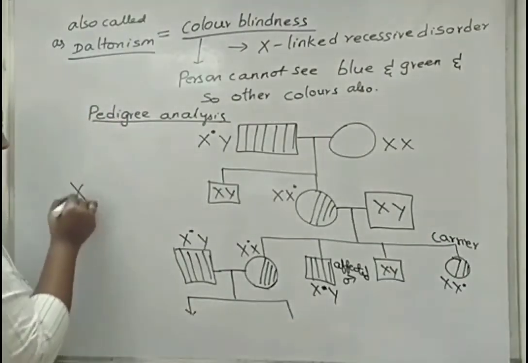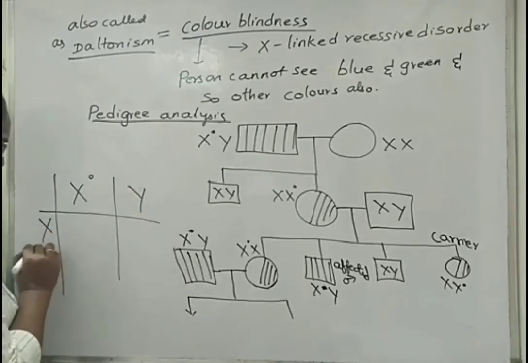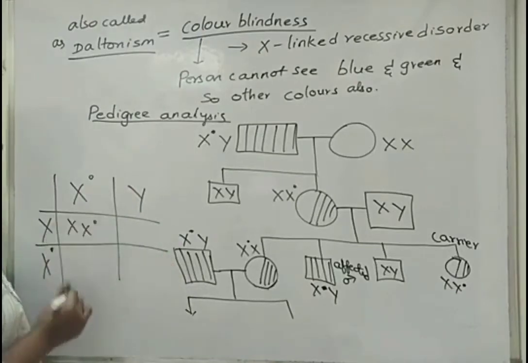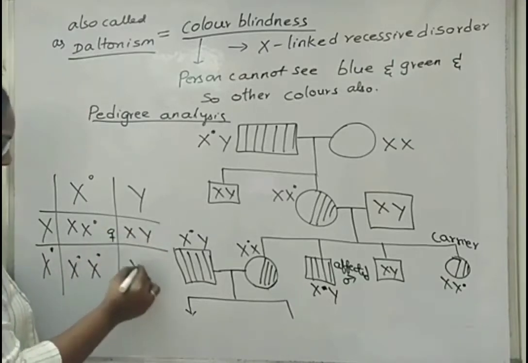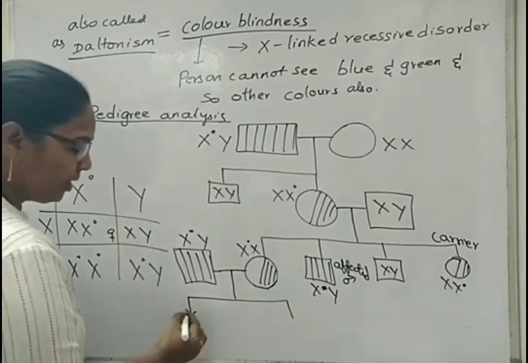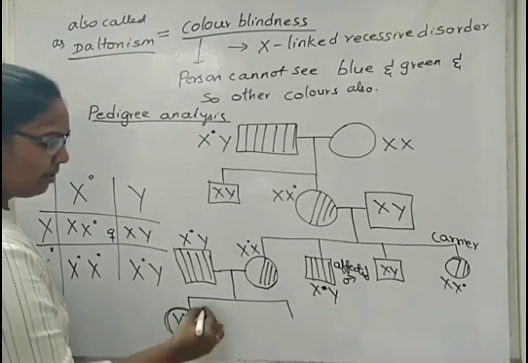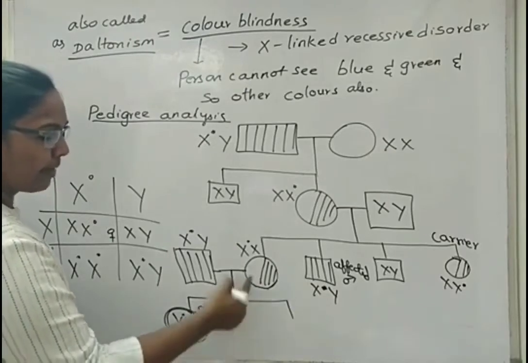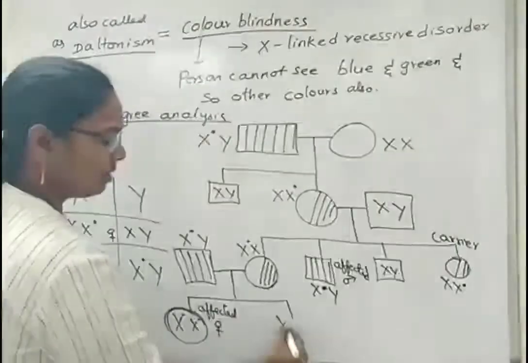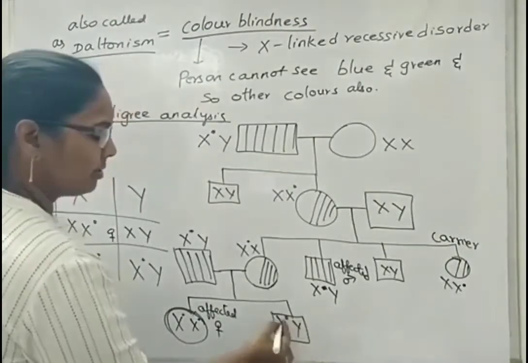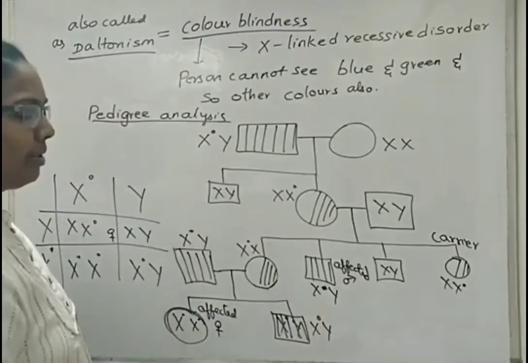Next generation, if you draw the Punnett square: carrier female, normal male, affected female, affected male. So here, this condition of affected female will be seen. If a carrier is married to an affected male, female and affected male are also seen. Means we have to shade like this.